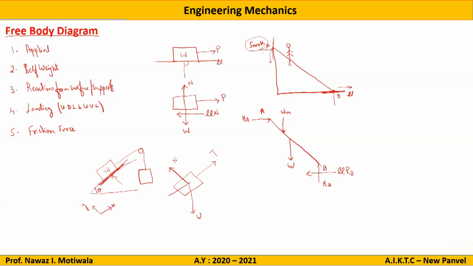So what we do? Draw one line parallel to x, one line parallel to y. The tendency will always be downwards because this weight W is always acting towards gravity. Now this angle theta, which is the angle of the plane, will be made by the vertical component. If this is theta, we know that this will be W cos theta and this will be W sin theta. So hope you have now understood how to draw the free body diagram of various forces.